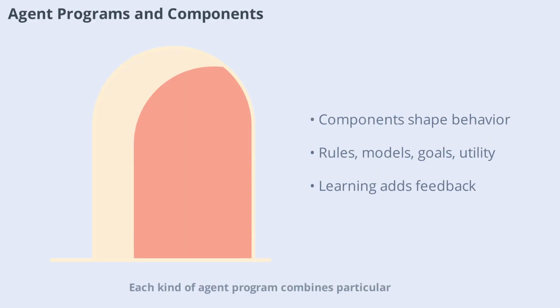Each kind of agent program combines particular components in specific ways to generate actions. For example, simple reflex agents rely on condition action rules, while model-based agents use internal models and percept history. Goal-based and utility-based agents incorporate planning and evaluation, and learning agents add mechanisms for feedback and improvement. The combination of these components determines how the agent behaves and adapts.